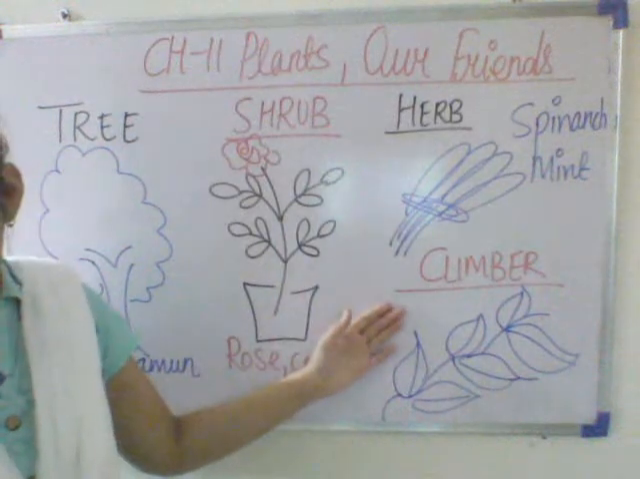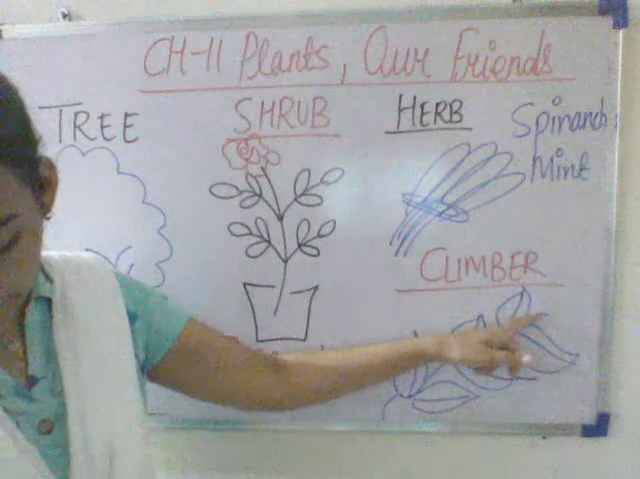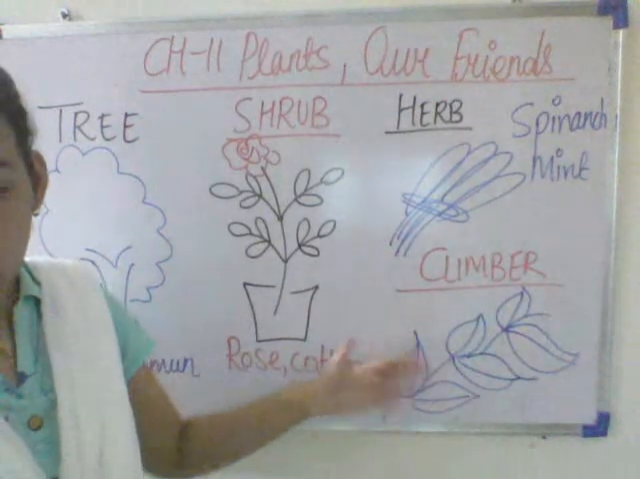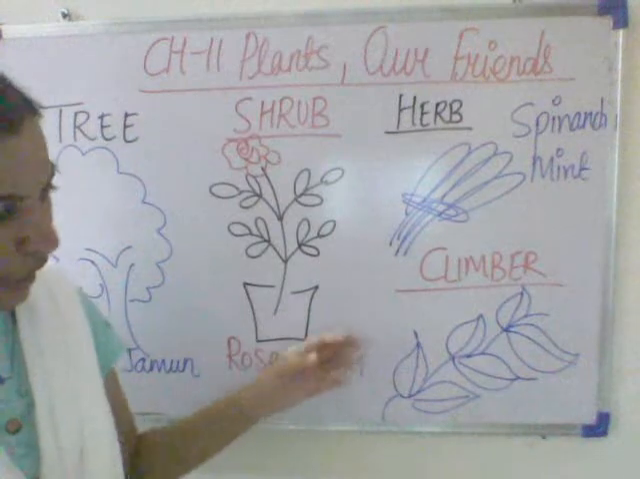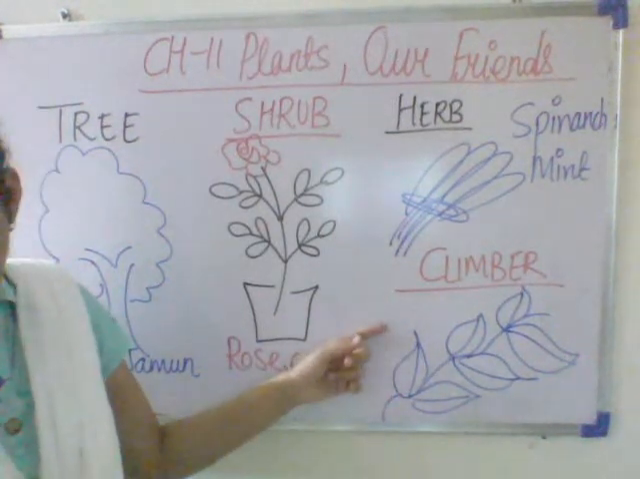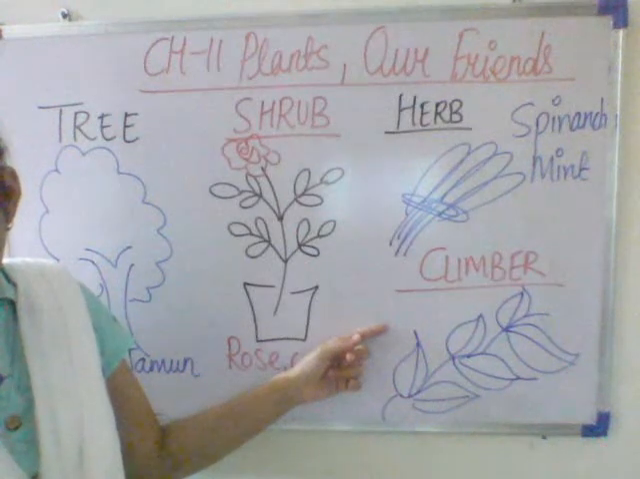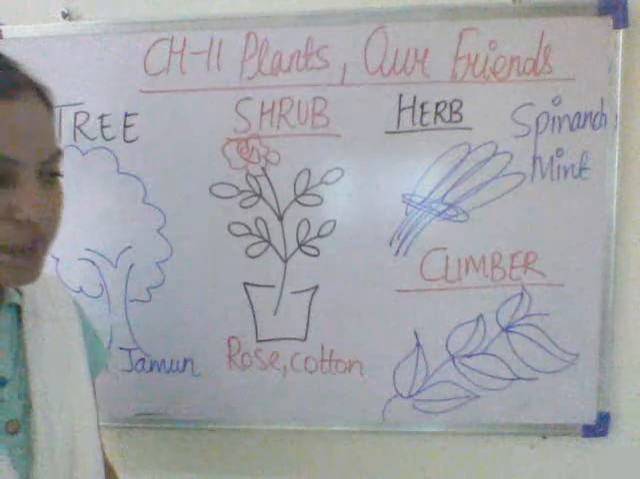Next comes the climber. A climber has a weak stem. It cannot grow straight. It needs support to stand and grow straight. What are the examples of the climber? Pea, bean, money plant. They are examples of climbers.